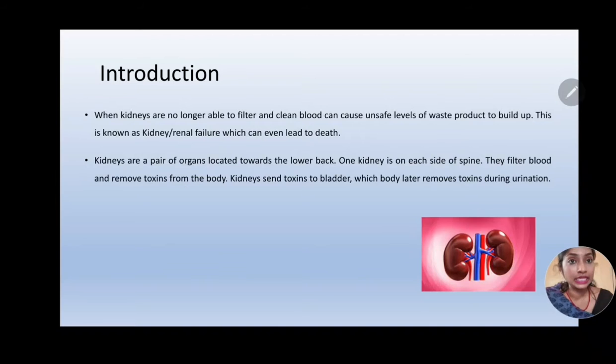But when the kidneys are no longer able to filter and clean blood, they cause unsafe levels of waste product to build up in the body. So this stage is known as kidney failure or renal failure, and it can even lead to death.